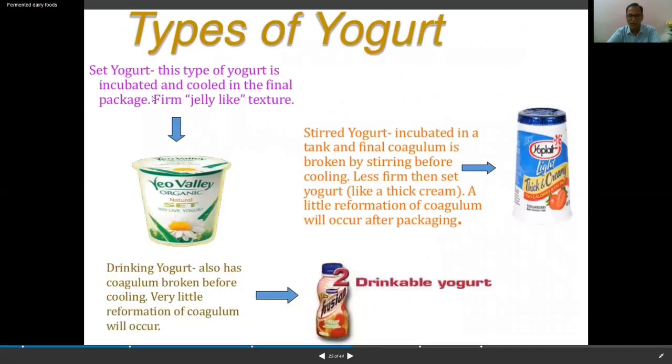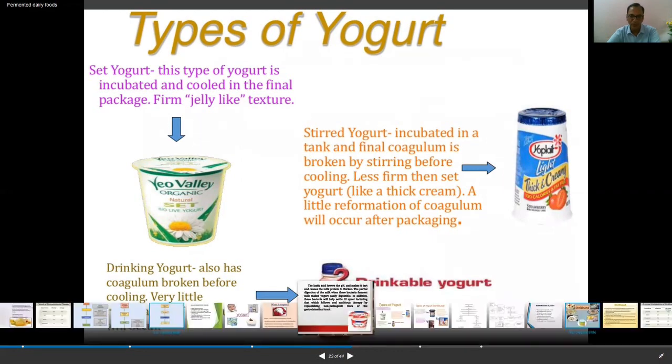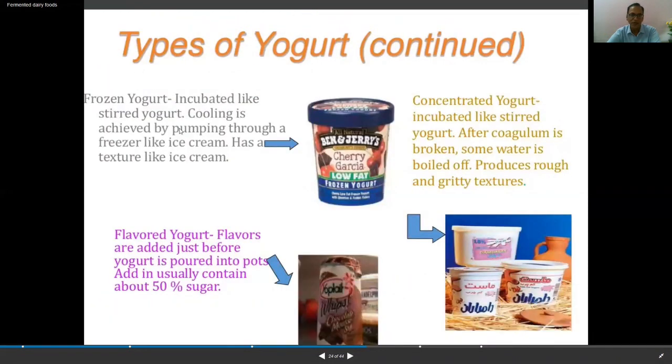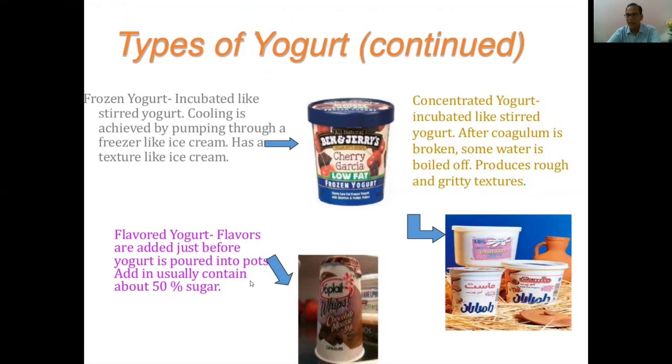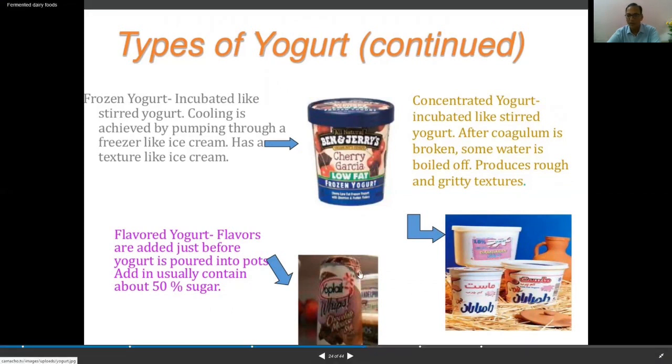Let me list them down again for you: set yogurt, stirred yogurt, drinking yogurt, and then frozen yogurt, concentrated yogurt, and flavored yogurt. So these are 6 types of yogurt which are available in the market. Since this was left, I thought, why not tell you students the types of yogurt available in the market. So that was it about the yogurt.